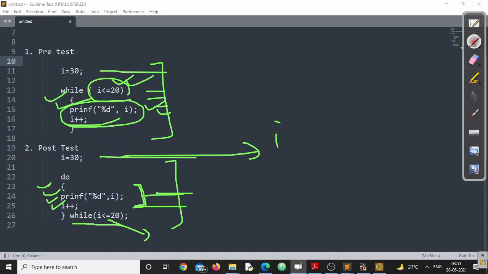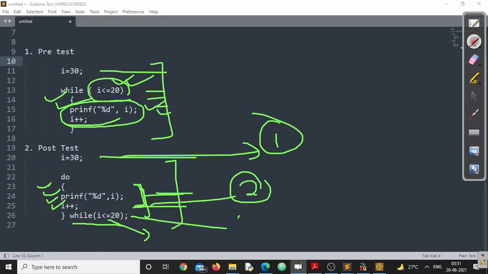Again we go back. This is one. Now this one will be executed, number 2, for the first time. Then this is third. After reaching the third step, if the condition is true, it will go back to this, otherwise not.